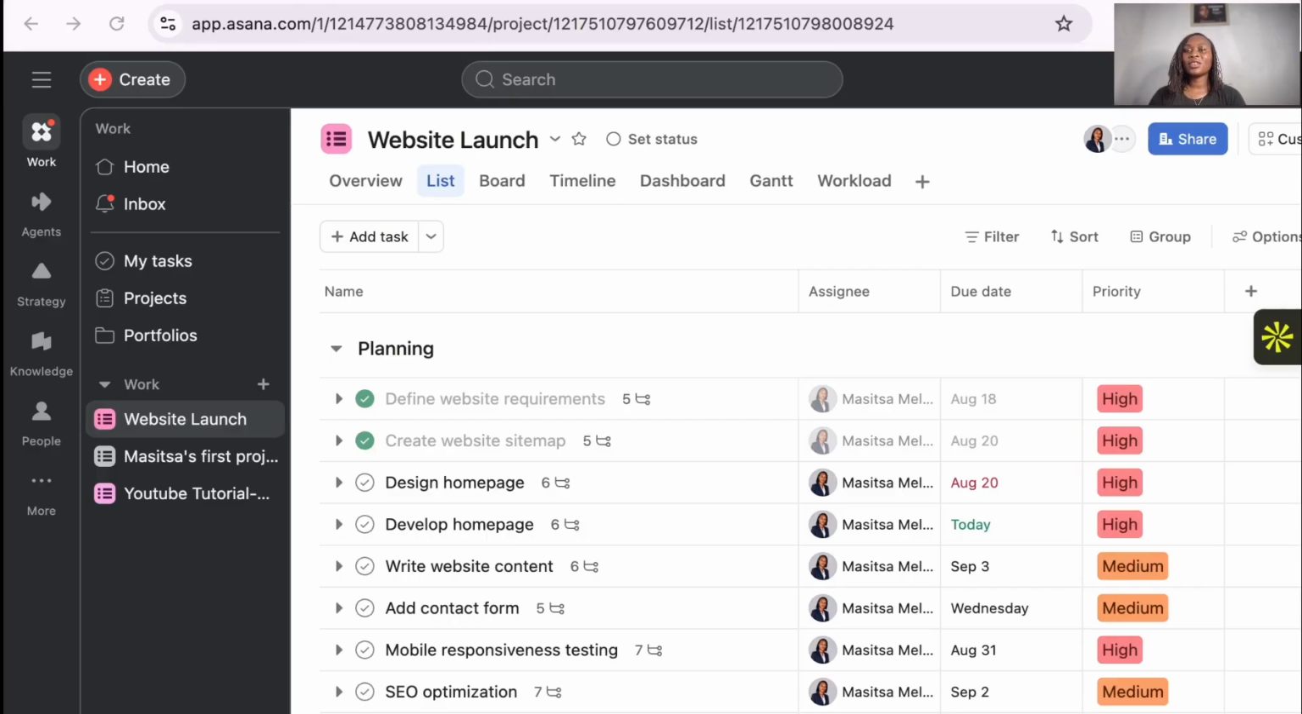So today I have a new tool, not new, it's Asana. It is a project management tool, just like Trello, Monday.com. We are here today to discuss Asana.